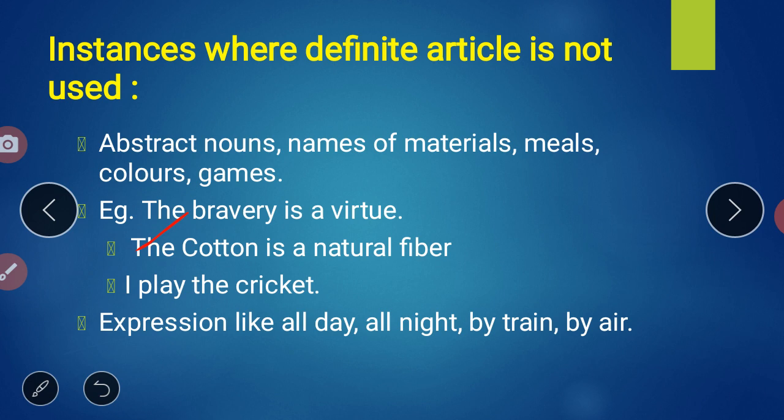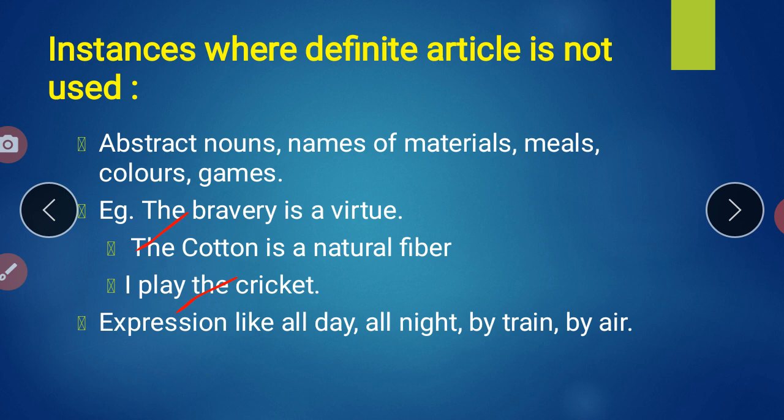Then, I play the cricket, so that is also wrong. So this is what, student: when we have an abstract noun, bravery is what? It is an abstract noun. So there we don't have to use the. In the same manner, cotton is a natural fiber. Here there is no need of the, because cotton is not only a single noun. So we don't have to use the over here. In the same manner, for any particular game like cricket, I won't say I like to play the cricket, right?